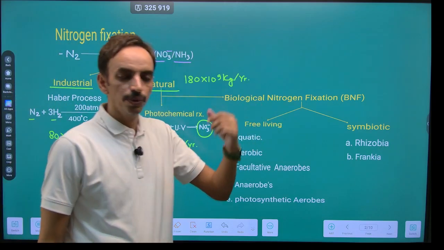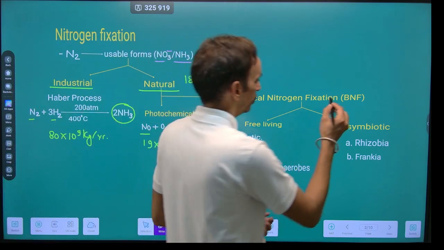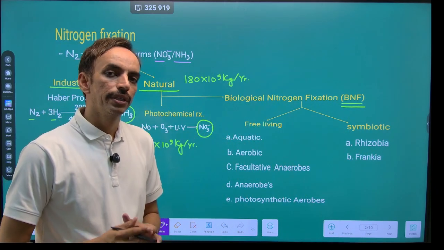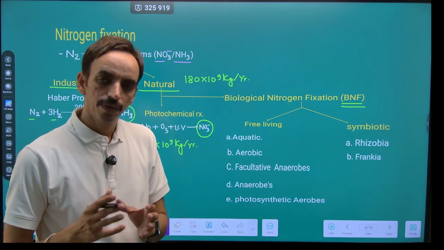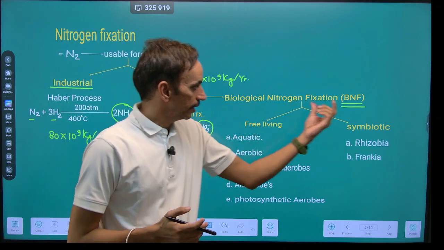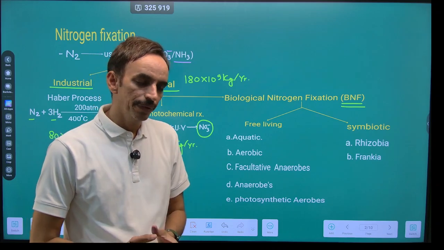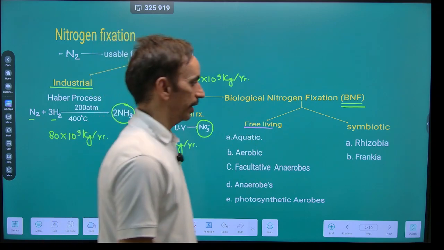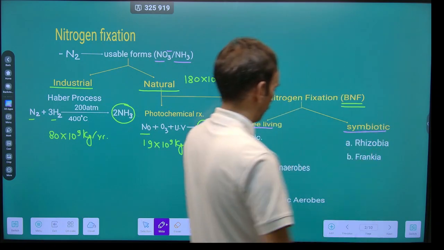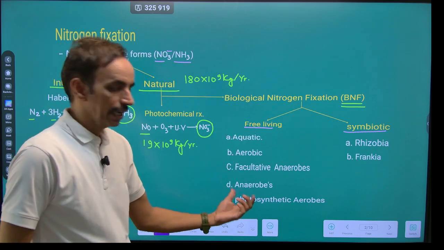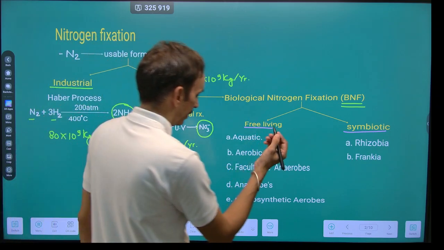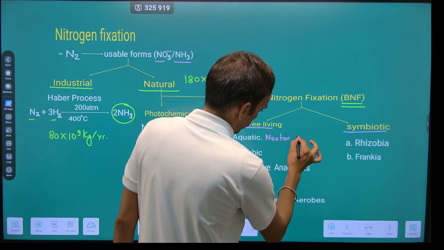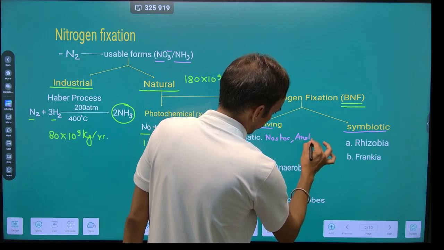Now the major contributor is biological nitrogen fixation. Here the organisms convert elemental nitrogen into the usable form. Under biological nitrogen fixation, these organisms can be divided into two types. One is known as free-living nitrogen fixers, while the other is known as symbiotic nitrogen fixers. The free-living nitrogen fixers can be further categorized. Aquatic ones include the cyanobacteria Nostoc and Anabaena.